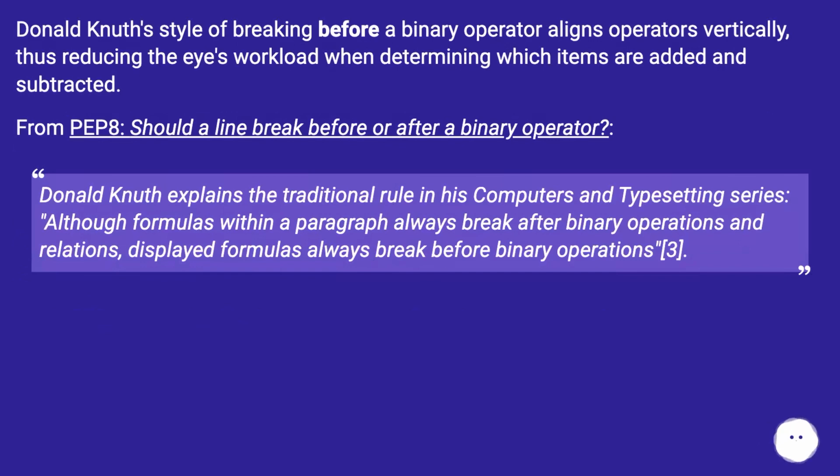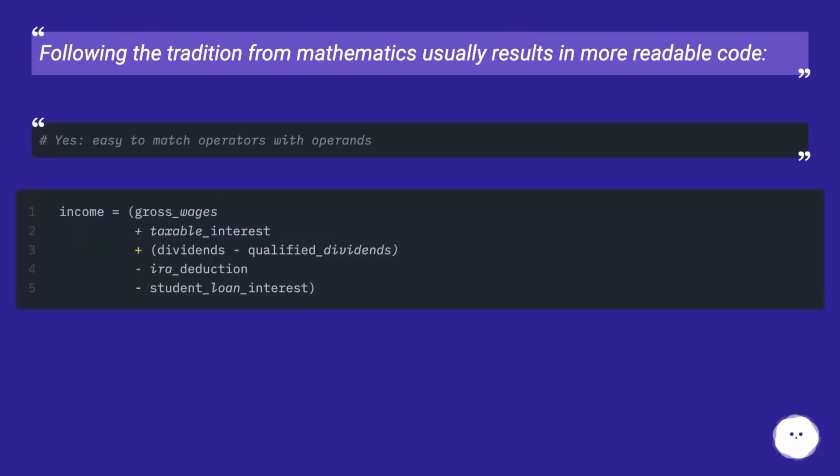From PEP 8, should a line break before or after a binary operator? Donald Knuth explains the traditional rule in his Computers and Typesetting series. Although formulas within a paragraph always break after binary operations and relations, displayed formulas always break before binary operations. Following the tradition from mathematics usually results in more readable code.